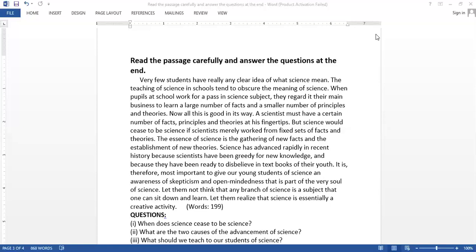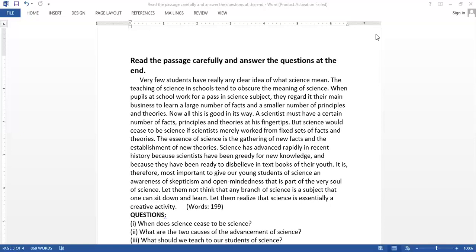It is therefore most important to give our young students of science an awareness of skepticism and an open-mindedness that is part of the very soul of science. Let them not think that any branch of science is a subject that one can sit down and learn. Let them realize that science is essentially a creative activity.